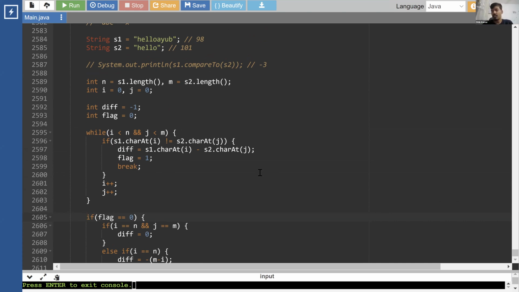So let me explain this to you. You all know about dictionary order, right? You have all done it. If I give you two strings, you will definitely be able to put them in dictionary order correctly. You don't need any computer science logic in that. You have all done it since childhood. You have seen a dictionary, you know how dictionary order works. Even if I give you 10 strings, you will be able to figure out the exact correct order for them, how they will be in dictionary order.